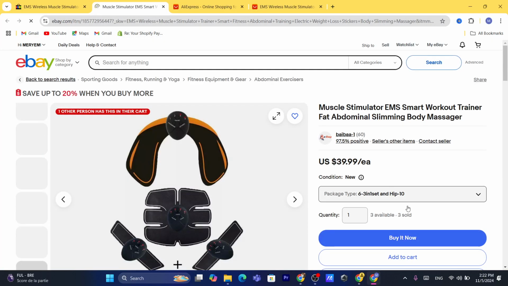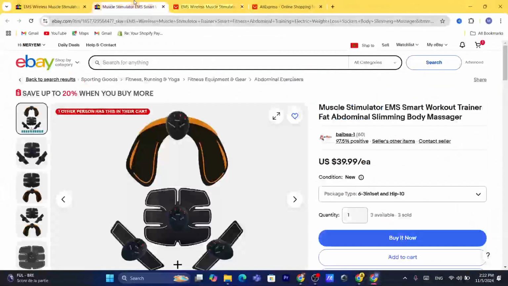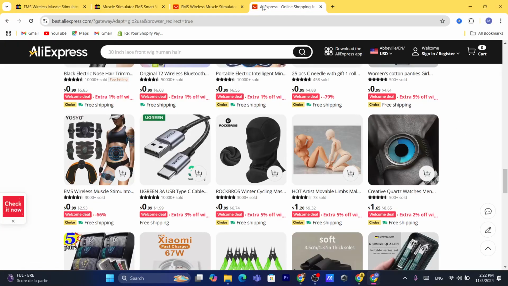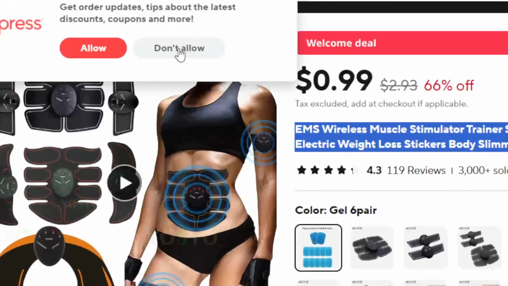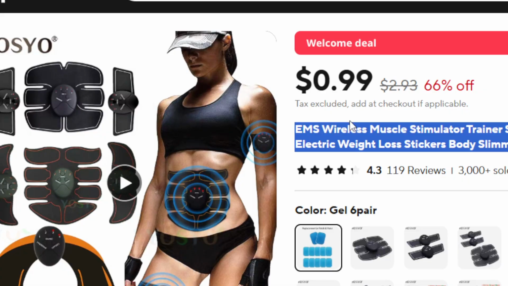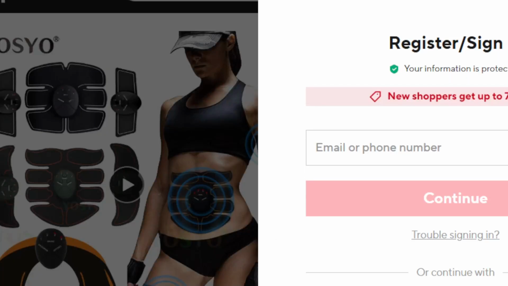Okay, so it seems like this one, as you can see, has 3 sales. It seems like it's the same product. Now as you can see, it has 3 sales, and the price on AliExpress, if you are buying from AliExpress for the first time, because this is a new AliExpress account, I'm going to log in. Okay, I'm going to sign in so that I can see real prices.